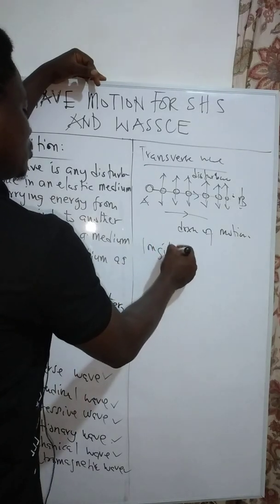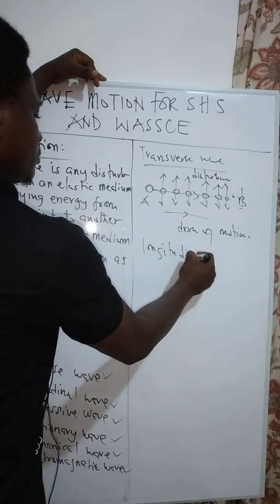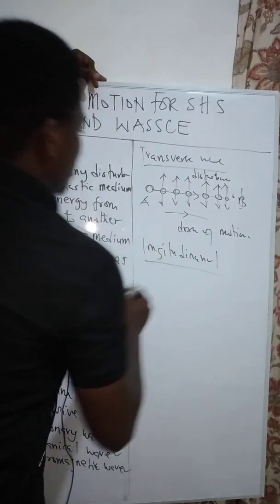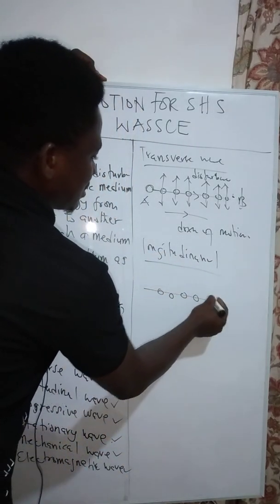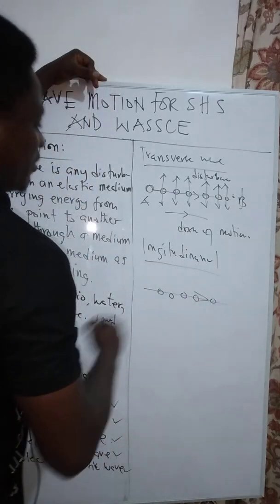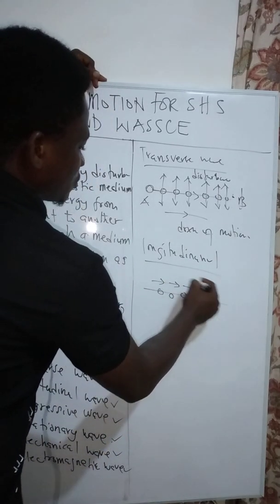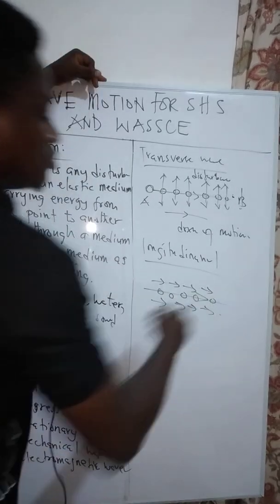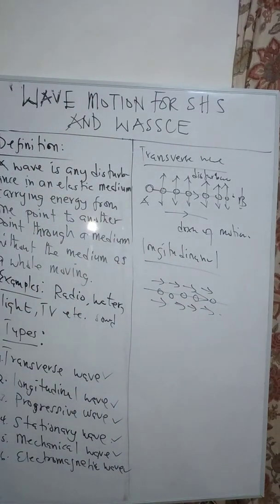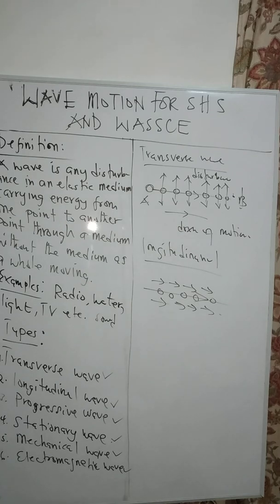Then a longitudinal wave. A longitudinal wave is a wave in which, if these are the directions of the wave, then the disturbance is also in the same direction. So the disturbances are parallel to the direction of movement of the wave. That is what we have for longitudinal wave and transverse wave. Let's move on to what we call the progressive and stationary waves.